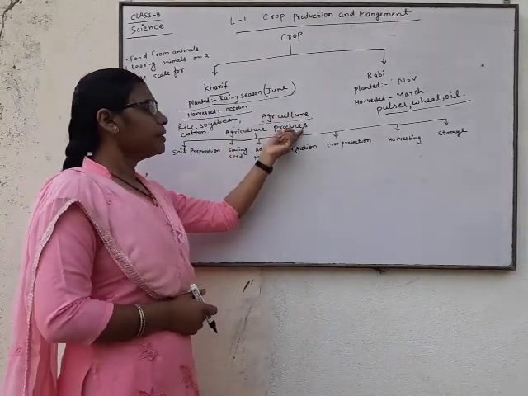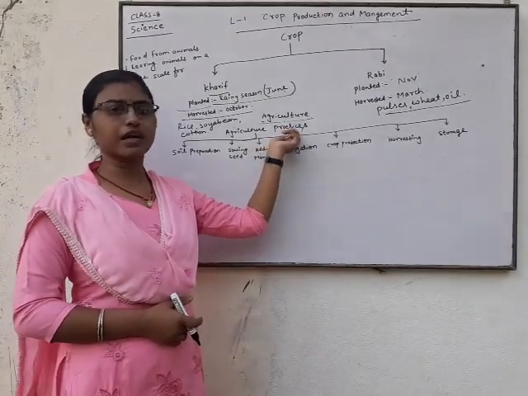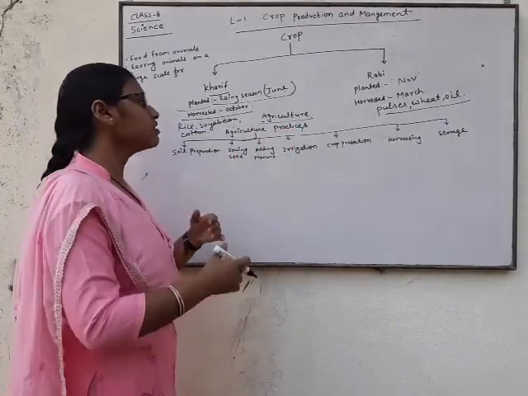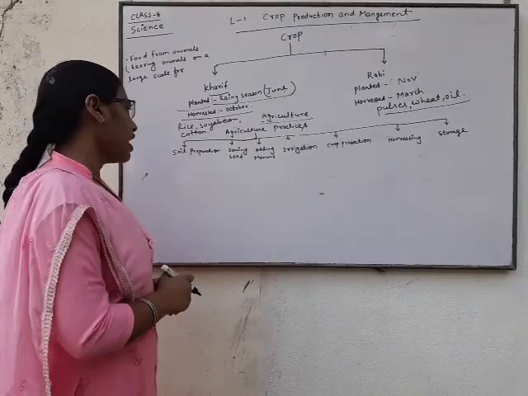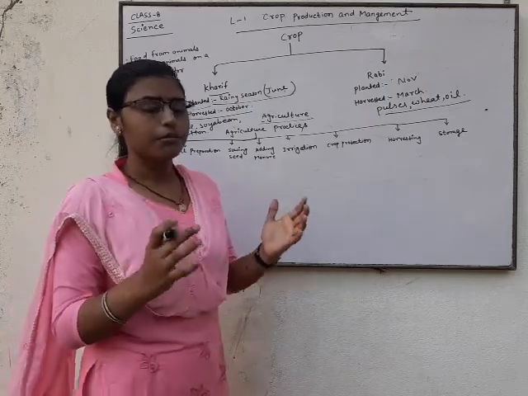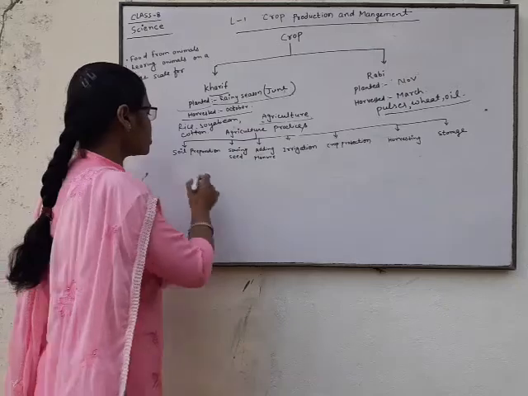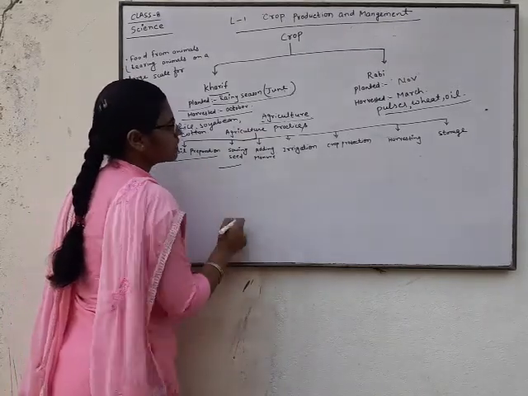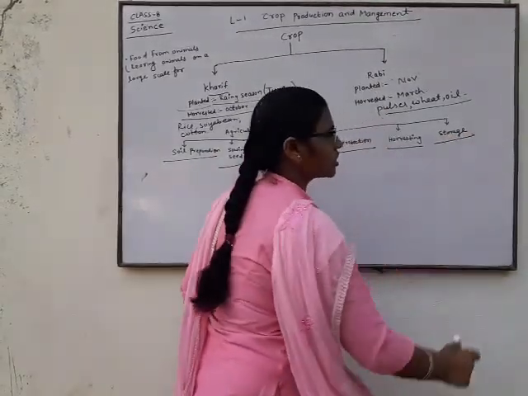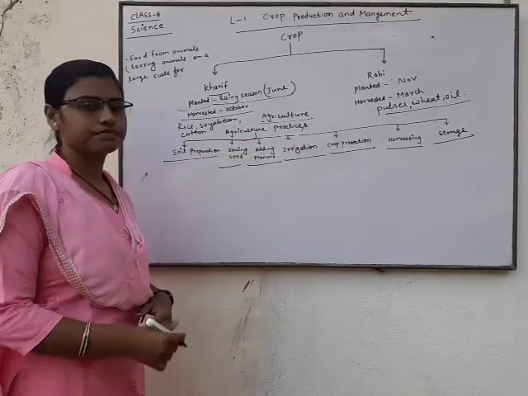Agriculture depends on its practices. So we can say that agriculture is a practice of science, because agriculture is related to practice. Some practices are included when we produce and manage crops: first, soil preparation, sowing seed, adding manure, irrigation, crop protection, harvesting and storage. They are the practices of agriculture.